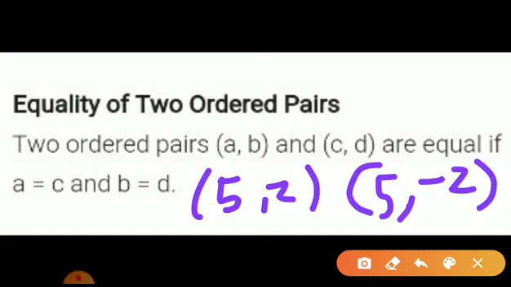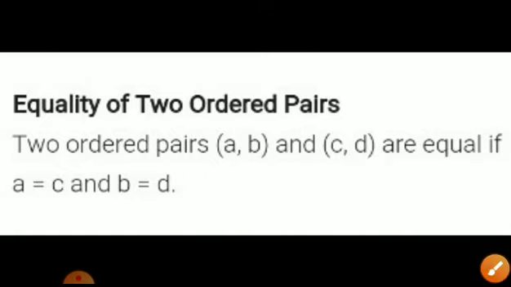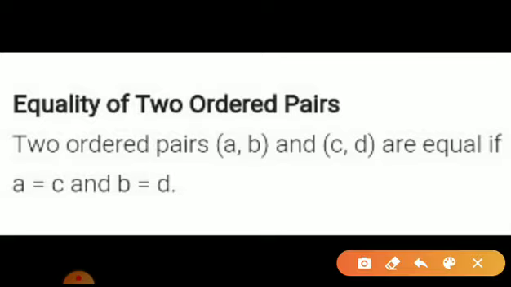Okay, so two ordered pairs (A, B) and (C, D) are said to be equal if the corresponding elements are equal. That means A equals C and B equals D.